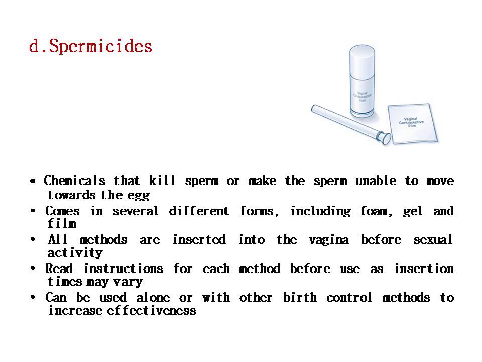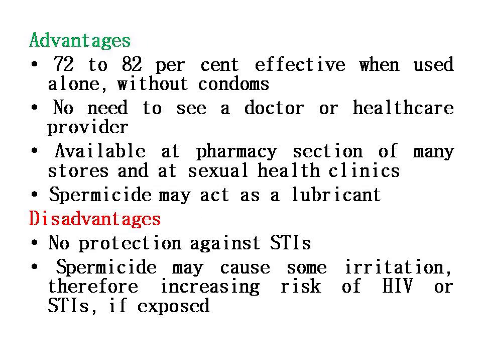Definitely the instructions will be available along with these spermicides for each method before use, as insertion times may vary. Clear? It can be used alone or along with other birth control methods to increase the effectiveness. The advantages regarding the spermicides: it is only 72 to 82% effective when used alone without any condoms. No need to see a doctor or a healthcare provider. Available at different pharmacy sections of many stores and at sexual health clinics. Spermicides may also act as a lubricant.